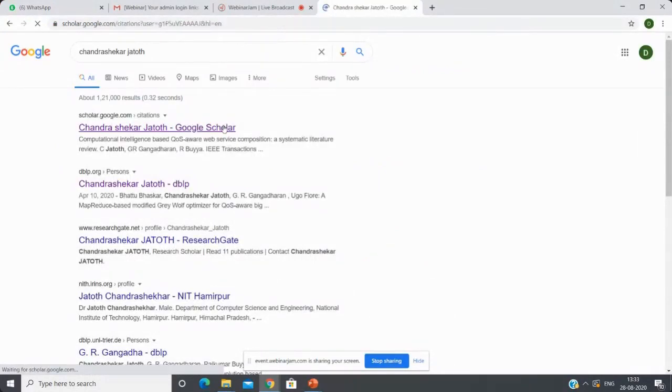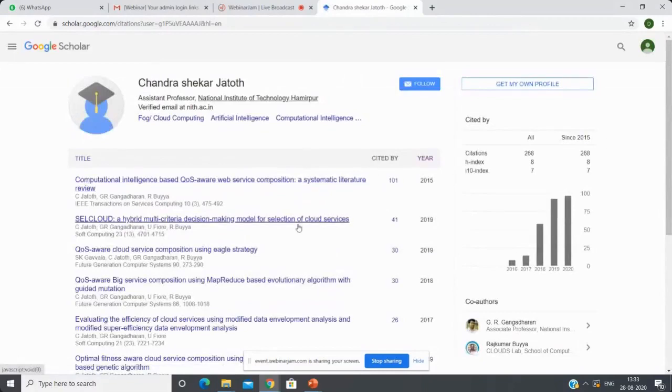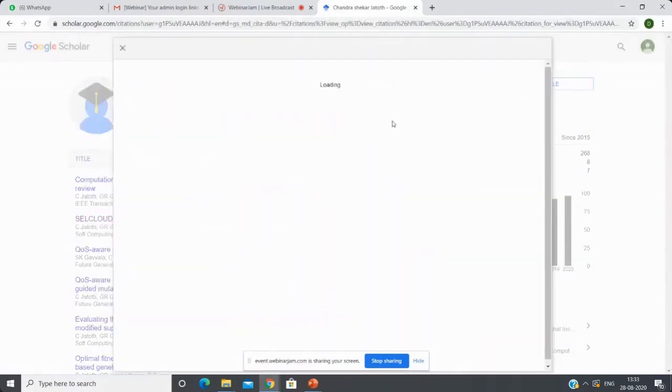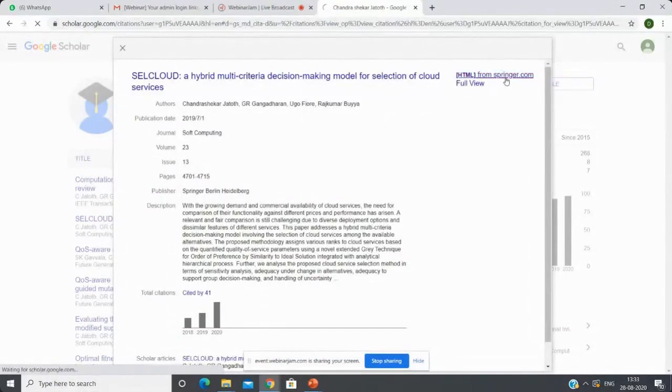I want to explain one small example so that you can understand how the cloud services are selected.